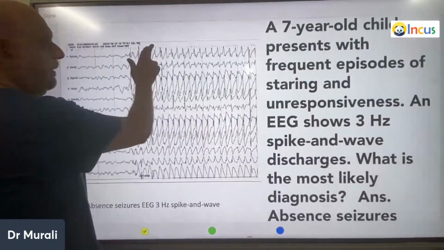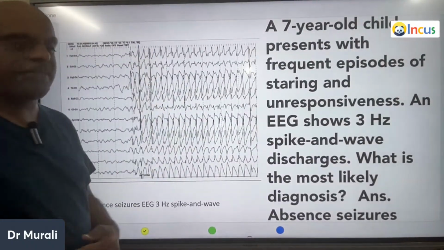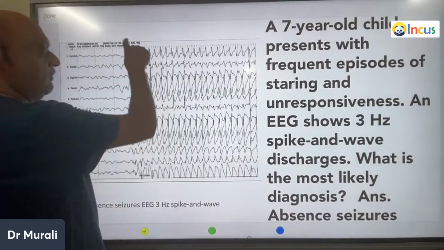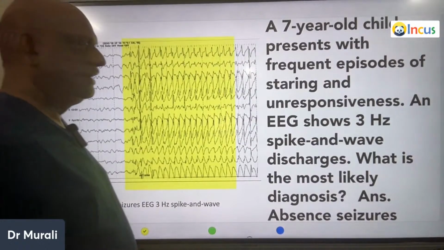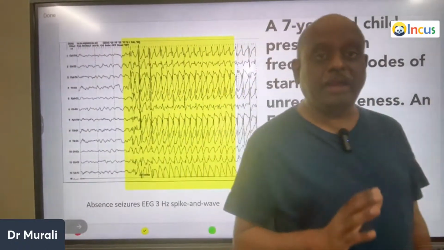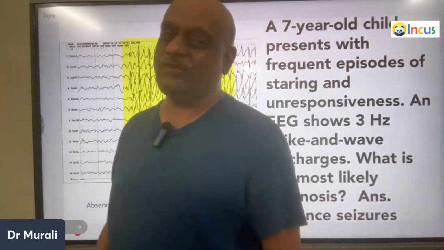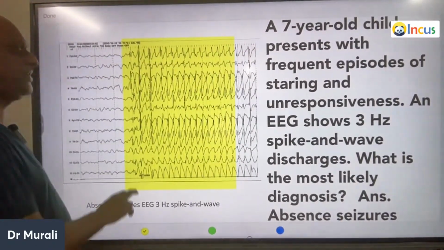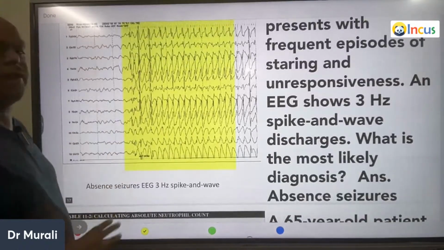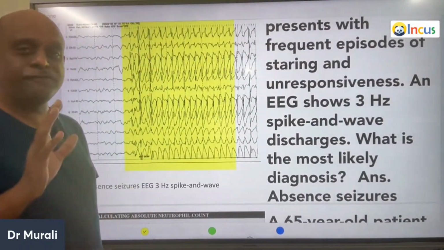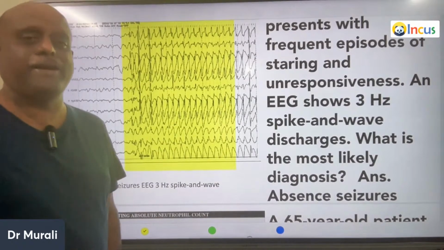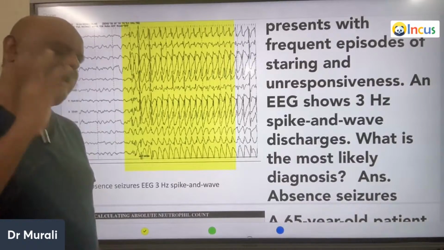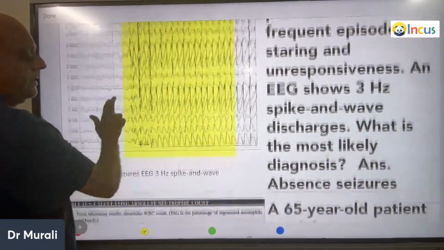A 7-year-old child presents with the frequent episodes of the staring and unresponsiveness. And when you have done the EEG, what you are seeing, doctor? 3 hertz spike and wave pattern is what you are seeing. So which is very classical of absence seizures, is what you need to recognize. One of the favorite image-based questions of 3 hertz spike and wave pattern, which is asked in the NEETPG, USMLE, FMGE, INICET, any damn exam in the world that you take.